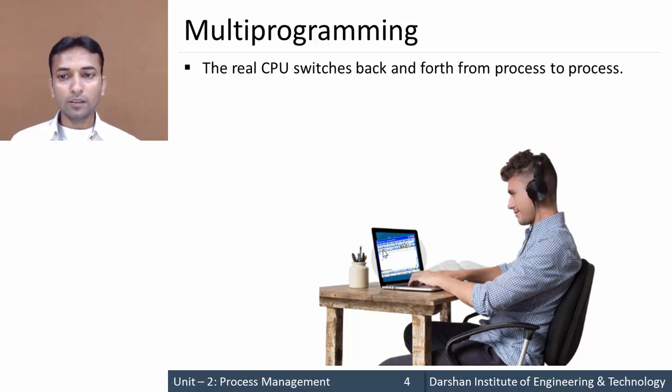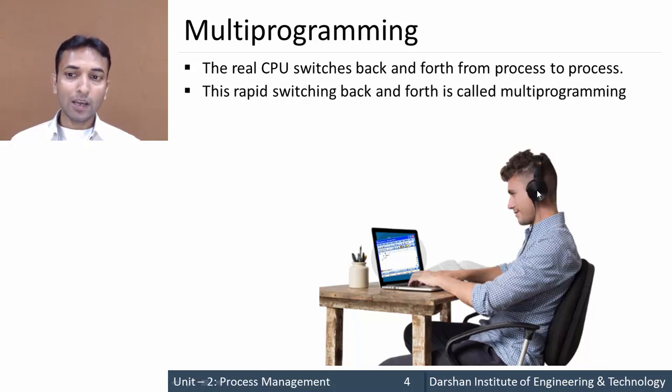But in reality, there is only one physical CPU, so at a particular time only one process is executed. That CPU switches back from one process to another, from Word to media player, again media player to Word. The real CPU switches back and forth from one process to another, and that rapid switching is so fast that we cannot identify it. That is known as multiprogramming.